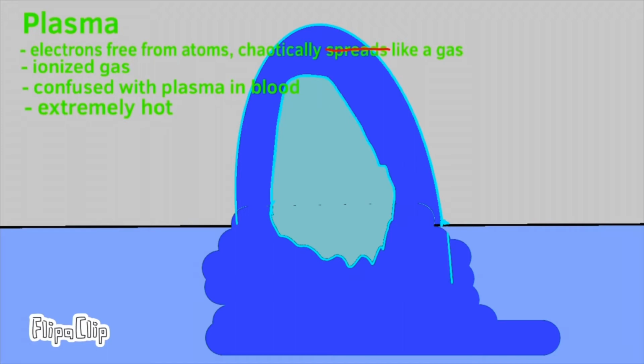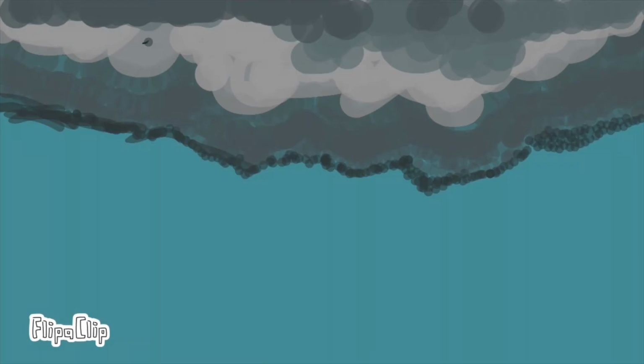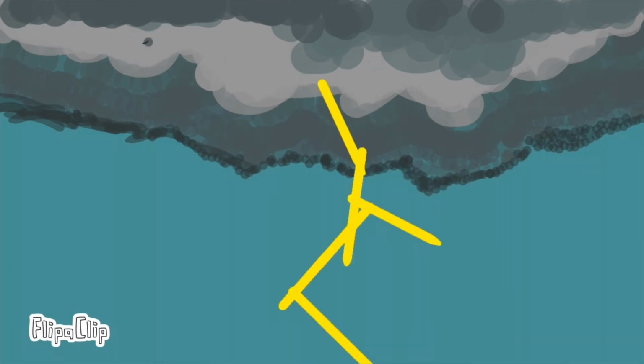It's confused with plasma and blood. That's a topic for another day. It's extremely hot, and of course there's an imbalance of electrons and protons, which means an imbalance of ions, which are pretty much just atoms with an imbalance of electrons and protons. Let's go over examples of plasma. The sun's coronal mass ejections and solar flares. It's created by lightning. And of course, burning hot fire.